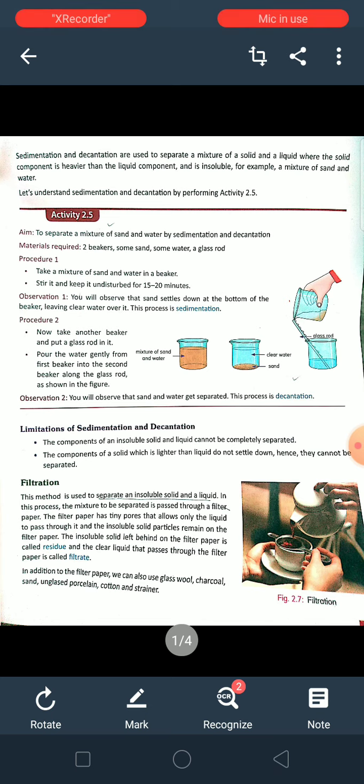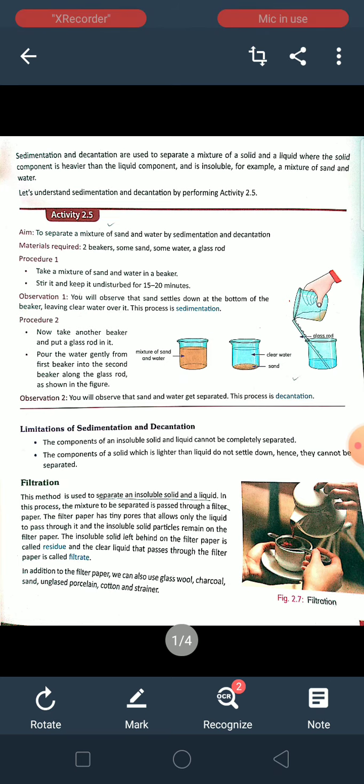Yes, it's clear. You can do this process anytime at your home, and you will see that the water is not very clear. It is somewhat clear because only the sand particles that were bigger in size are separated, and some of the sand particles still rotate and move in the water.